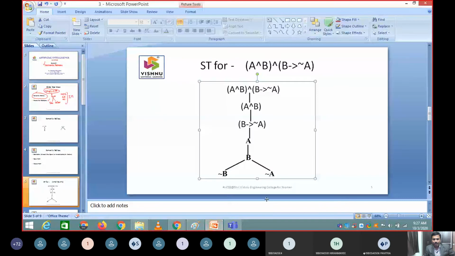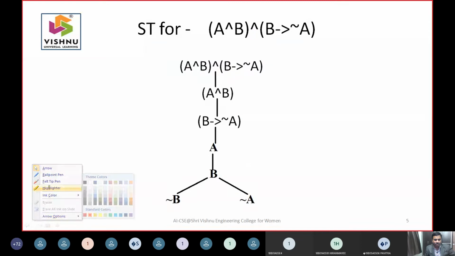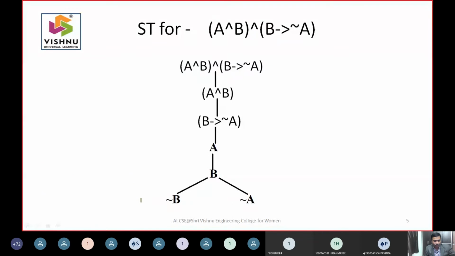But if you see here, in the last level you have two different types of nodes that are called leaves. This is a leaf and this is a leaf.